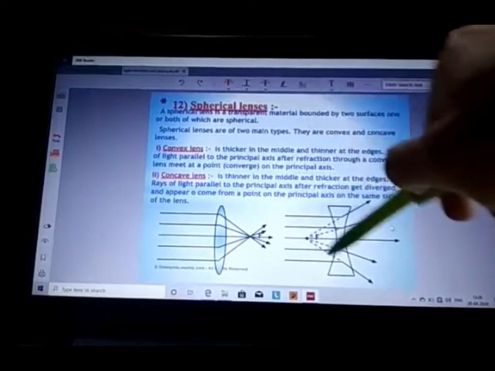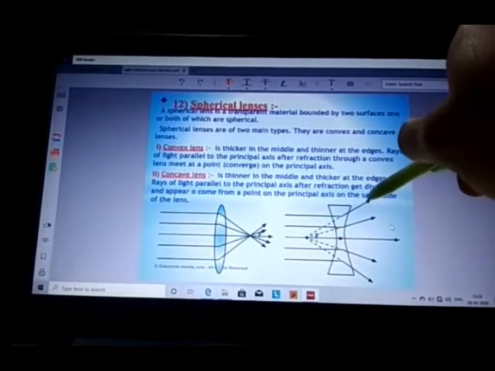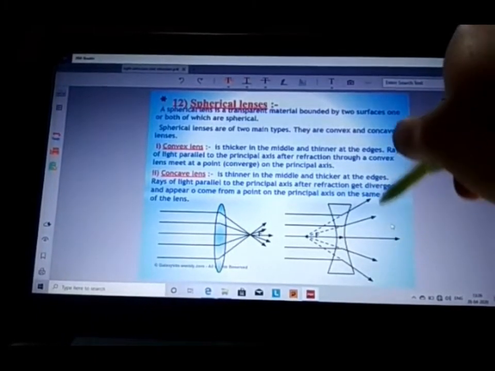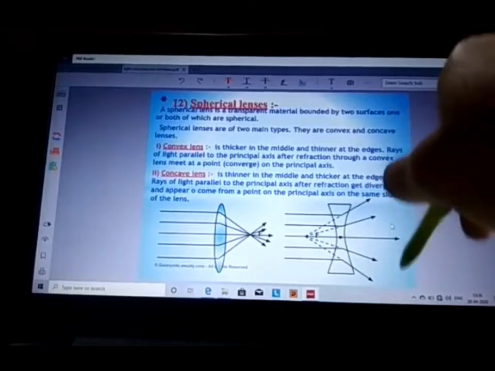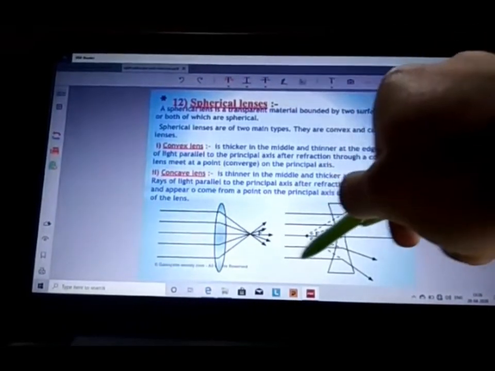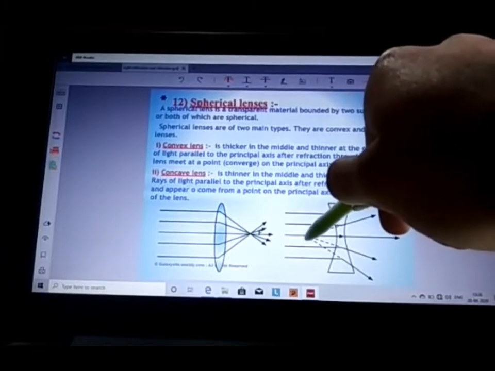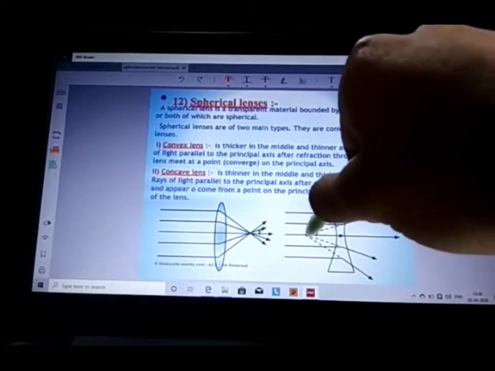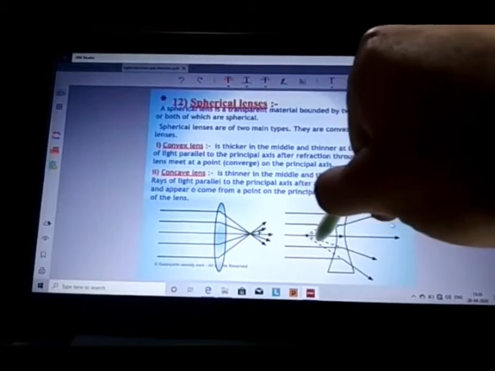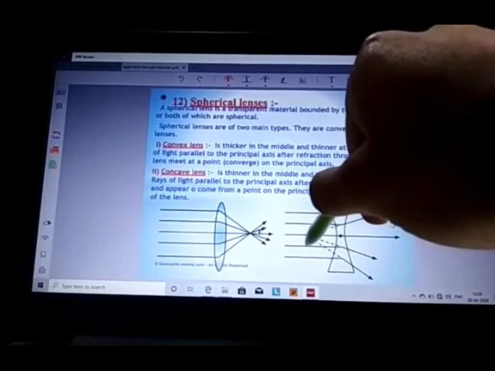Hence, this concave lens is also called a diverging lens because it diverges the beam of light which is coming parallel to the principal axis. Here, in this case, the image formed is virtual and erect, and it is forming at the focus of the concave lens.